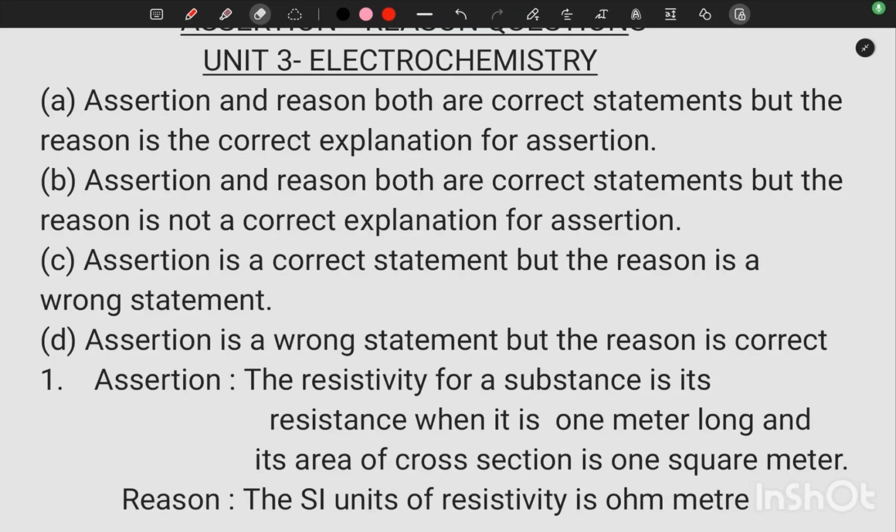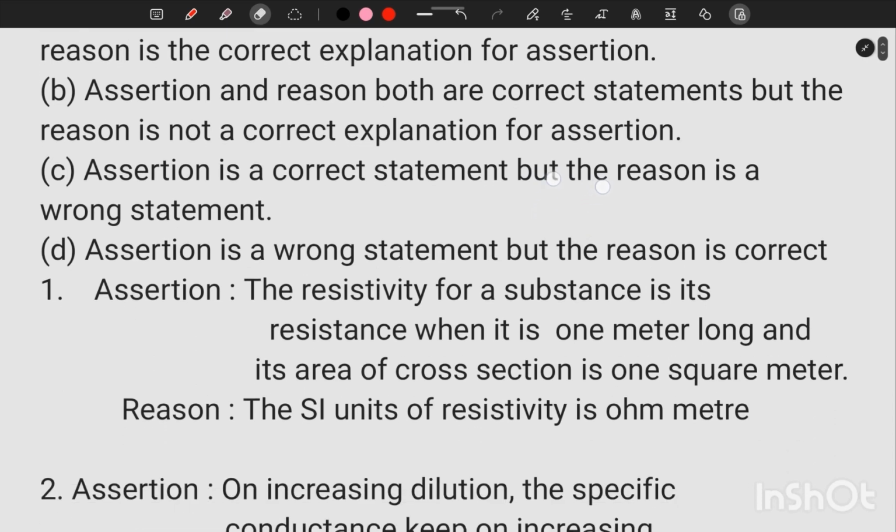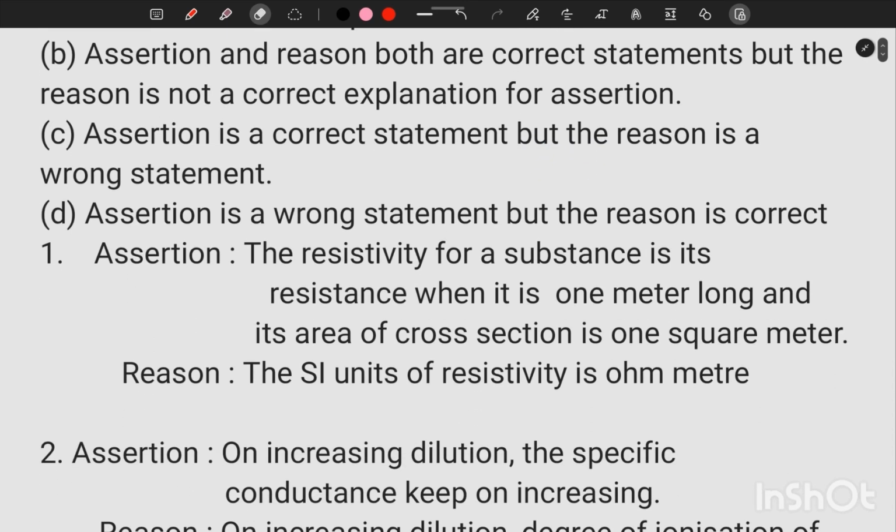Let's do some assertion reason questions based on Unit 3 Electrochemistry. First one, assertion: the resistivity for a substance is its resistance when it is 1 meter long and its area of cross section is 1 square meter. We know resistance is equal to rho into L by A. So when L equals 1 and A equals 1, resistance equals resistivity. So that is a correct statement.